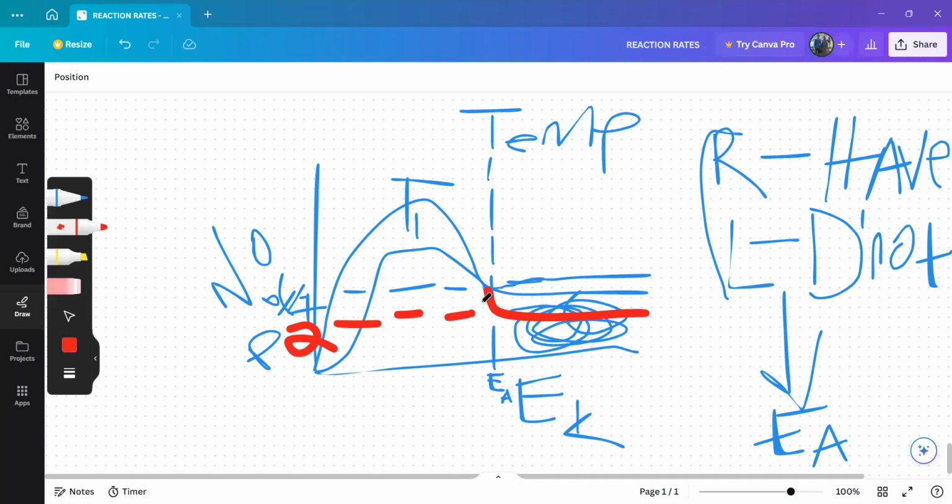Temperature is decreased when the graph is like this. When the graph is below the graph that was given, that means temperature is decreased. But since fewer now have sufficient kinetic energy, it means many more do not. You see that? Few have it, but many do not.